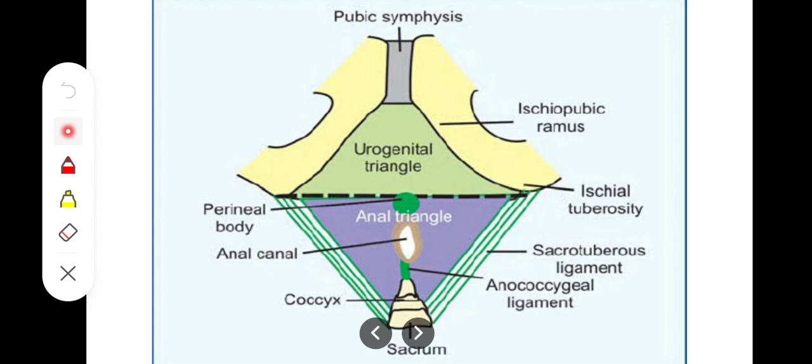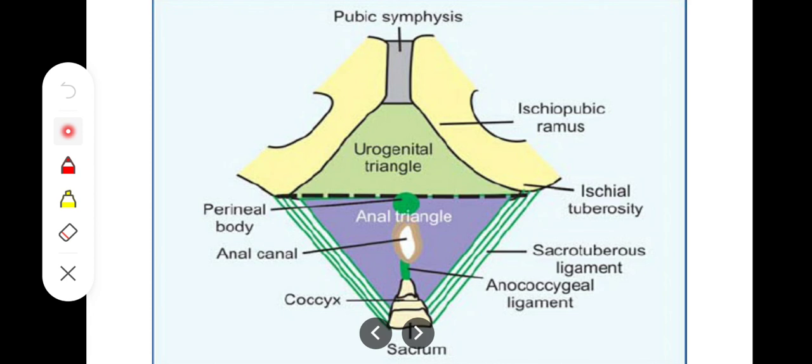It has been divided by an imaginary line, the transverse line extending between the two ischial tuberosities, and that divides it into an anterior urogenital triangle and a posterior anal triangle. In the urogenital triangle we will see the openings of the urinary system and genitalia, and in the anal triangle we will see the opening of the GIT. In the anal triangle, on both sides lateral to the midline we have the ischioanal fossa. The ischioanal fossa is a very important content of the anal triangle and the posterior aspect of the perineum. We have to study it separately, but not now.